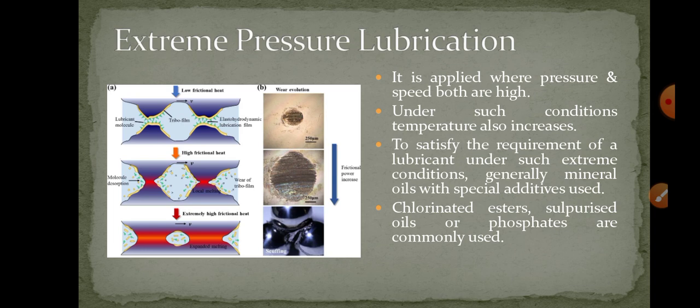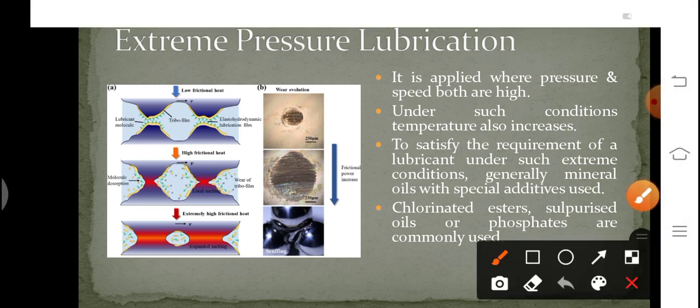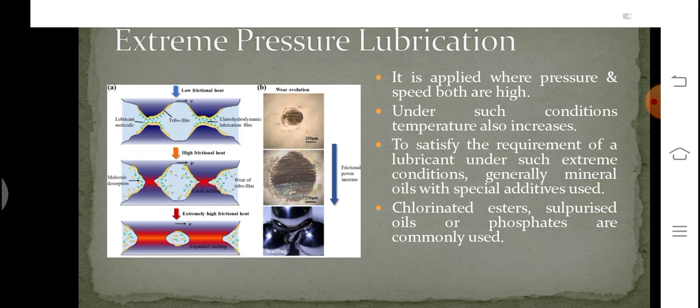Now, let us talk about extreme pressure lubrication. This is the third type of lubrication. It is applied where pressure and speed are both very high. So, here the conditions are very extreme. Under such conditions, temperature also increases. To satisfy the requirement of a lubricant under such extreme conditions, generally mineral oil with special additives is used.